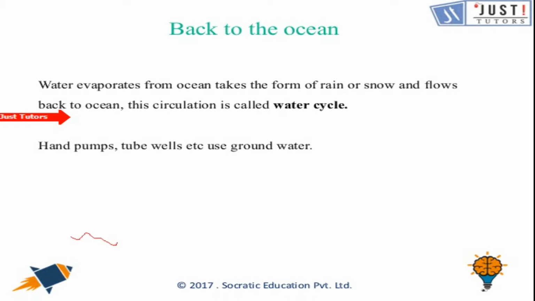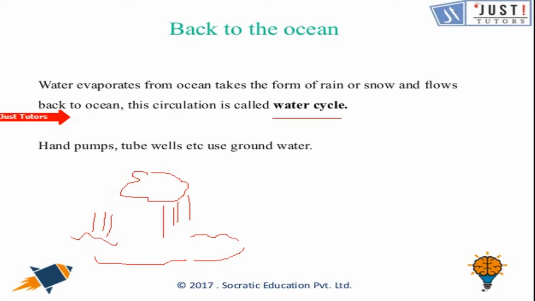From here evaporation happens, then clouds are formed, and then it rains again. After that, with the help of the river, it goes back to the ocean, and then again the evaporation. This is known as the water cycle. The process is known as the water cycle.